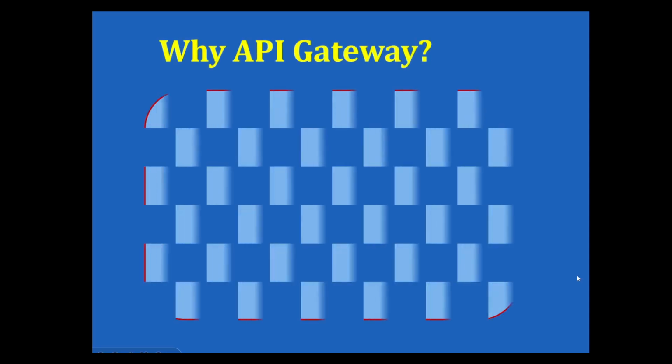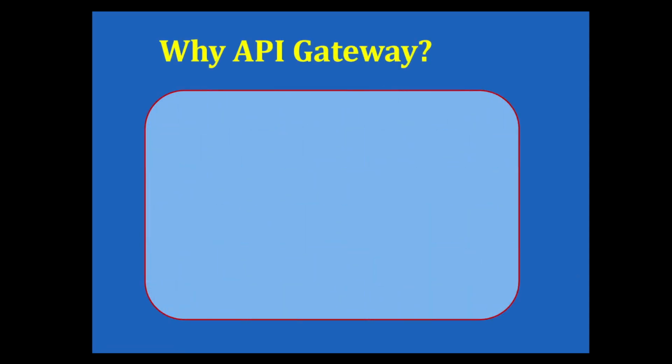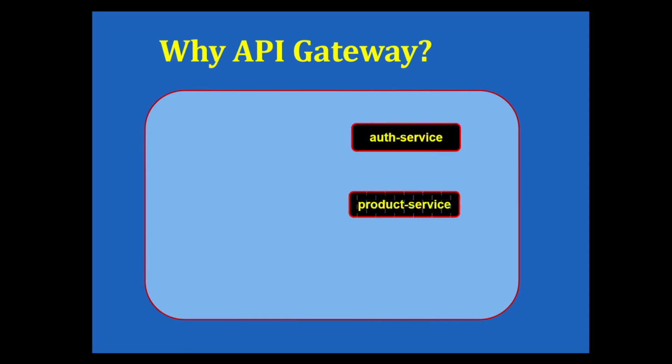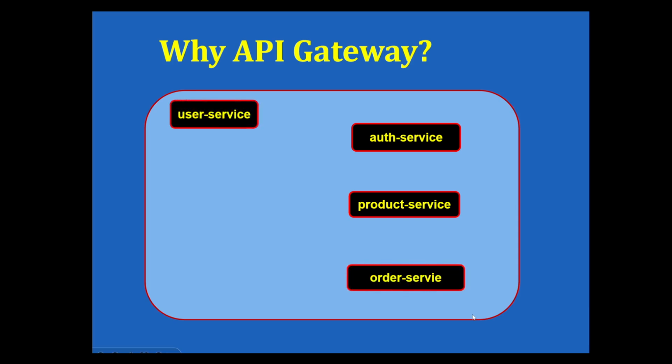Just imagine if we had not used the API gateway, what would our application be like? In every microservice architecture, we are dealing with a number of microservices. If we had not used the API gateway, then every service has to make a direct call to every other service. Every microservice has to maintain metadata information like network IP address, port number, version, application name, health check URL. All these details each and every microservice has to maintain to make a communication.